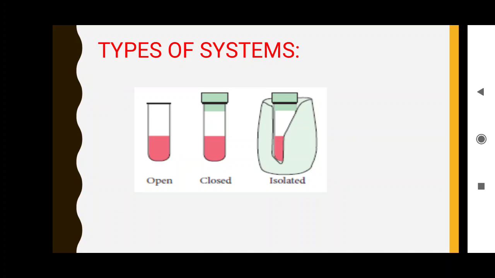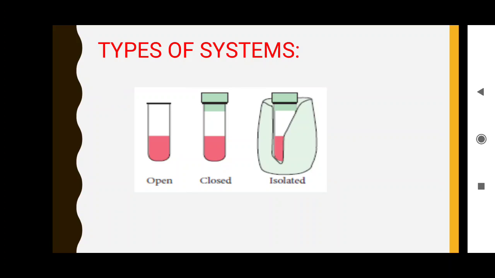Okay, next we are going to see the types of system: open system, closed system, and isolated system. Take a glass of hot water. The first one has no lid on the glass, so that is open.